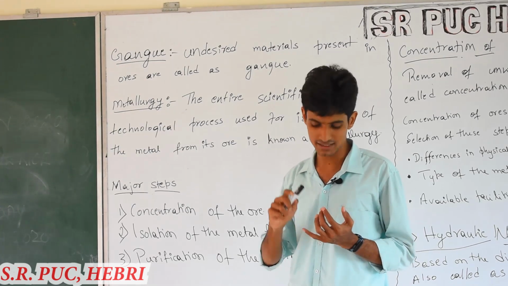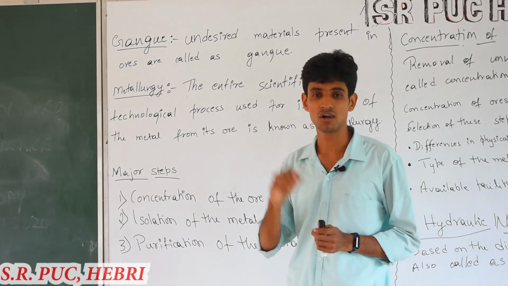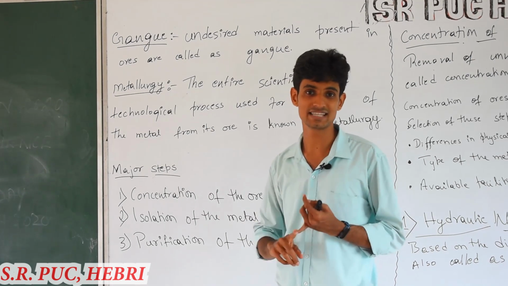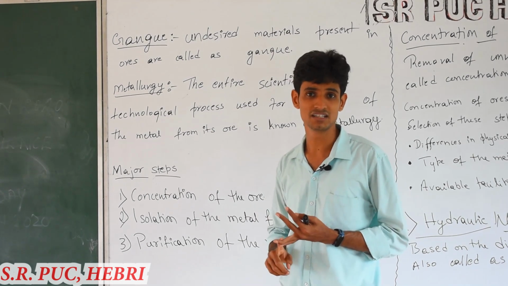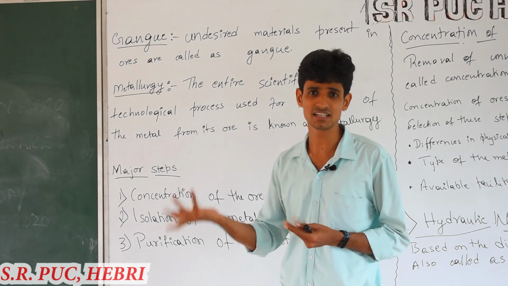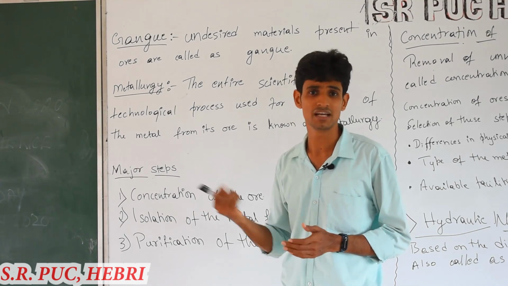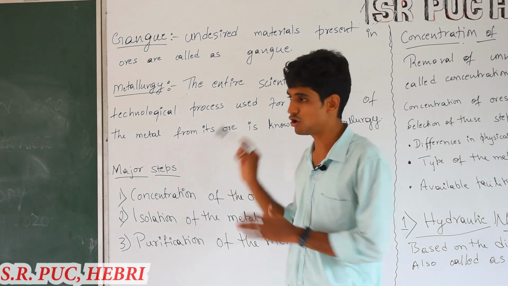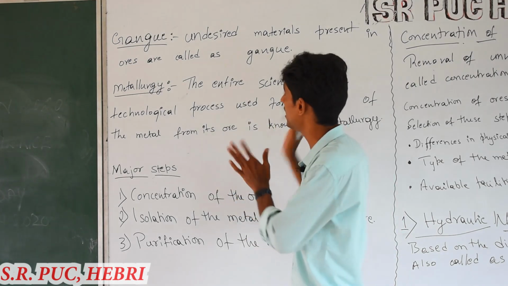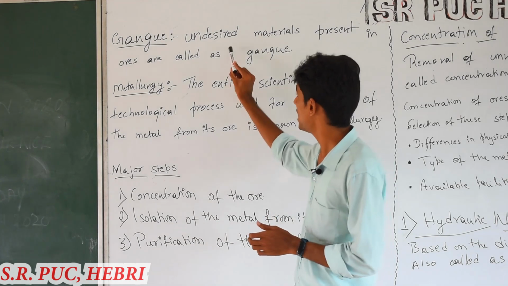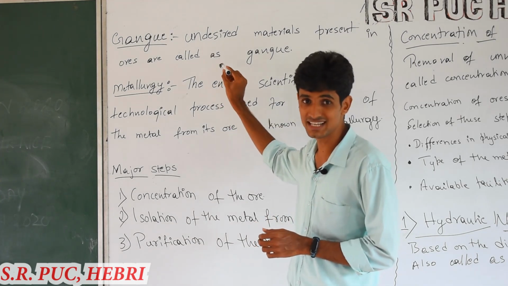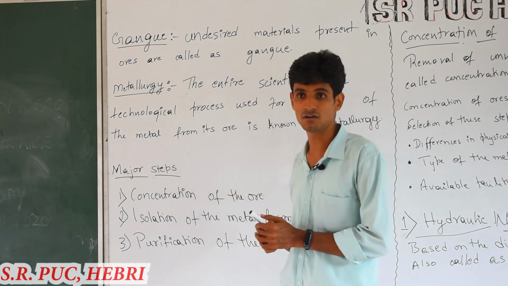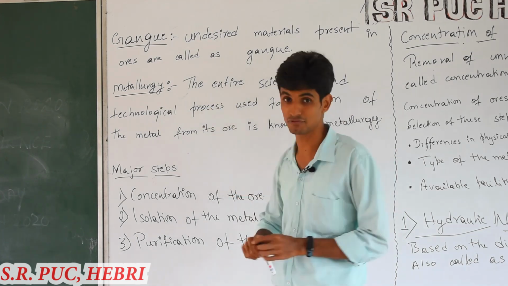When we extract ores from the earth's crust, along with that ore there will be some undesired materials like sand, or mud, or clays, or any other organic compounds or chemical compounds present in the earth's crust. All these are called gangue. Other than the desired metal present in that ore, everything else is termed gangue.